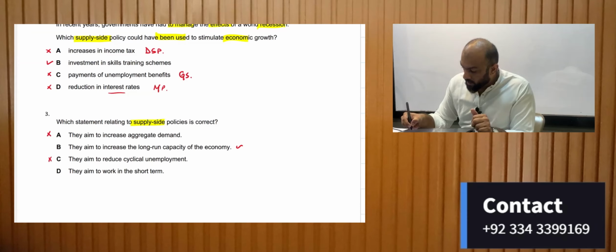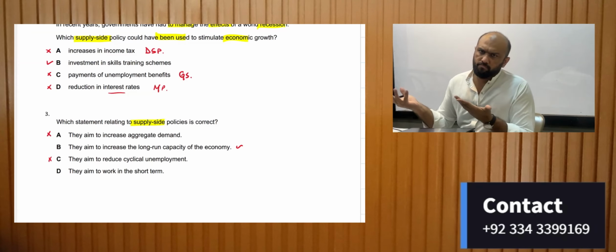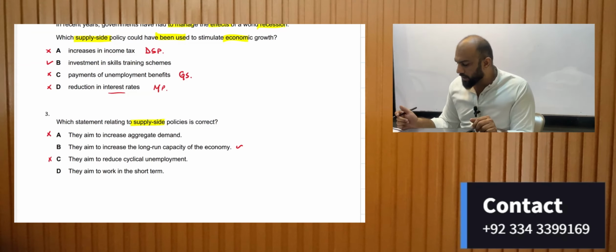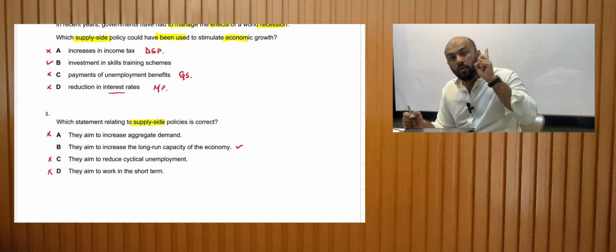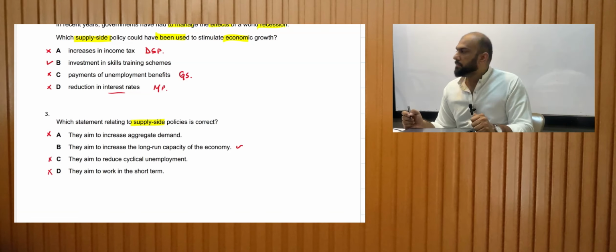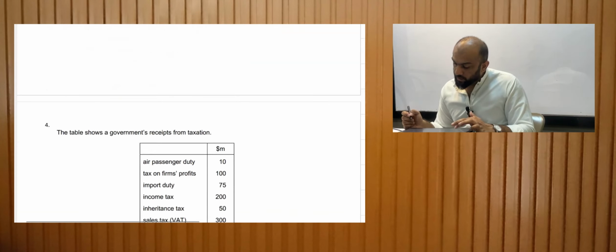Reduce unemployment? No. This can be done with demand side policies as well. The aim is to work in the short run. No, this is incorrect as well. Supply side policies will always be in the longer run. Let's move on to the next MCQ.